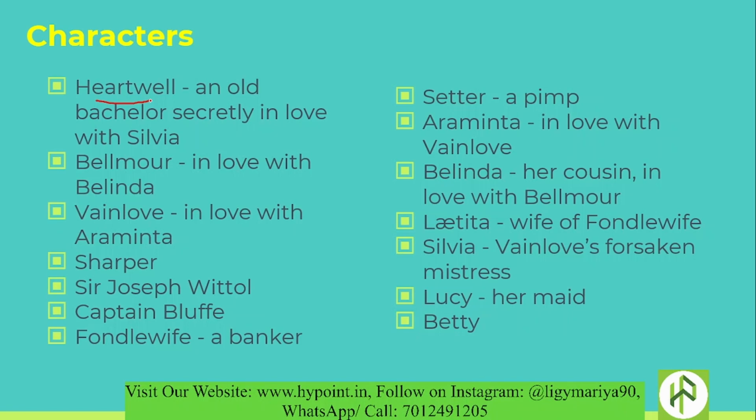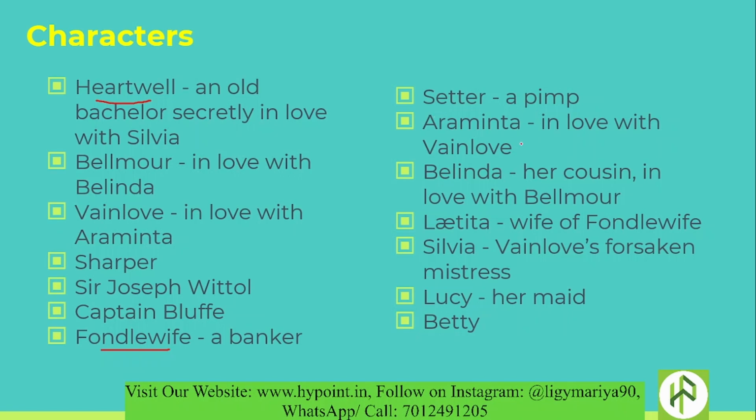An old bachelor secretly in love with Sylvia, Belmore in love with Belinda, Wainlove in love with Araminta, Sharper, Sir Joseph Whittle, Captain Bluff, Fauntleroy. See this character Fauntleroy, he is a banker. Then Setter, his profession is that he works as a pimp, so his name actually suits him.